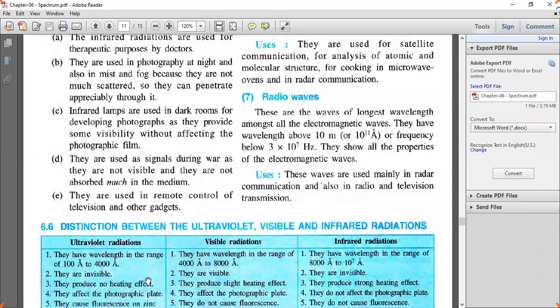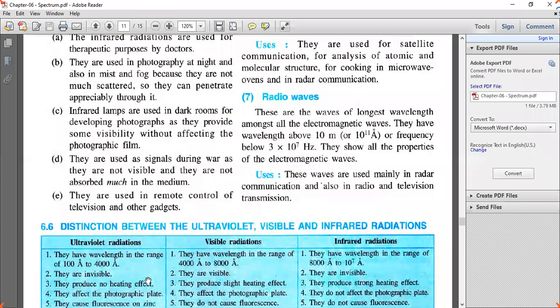They are used as signals during war. They are used in war because there will be receivers and detectors. These signals will be given and receivers receive the signal. Infrared radiations are not visible. That is the reason, and the wavelength is also more, so they can reach more distance. That is the reason infrared radiations are used in war.